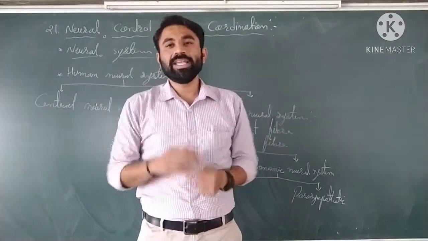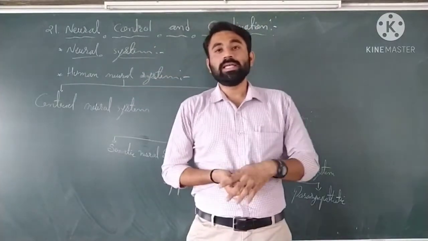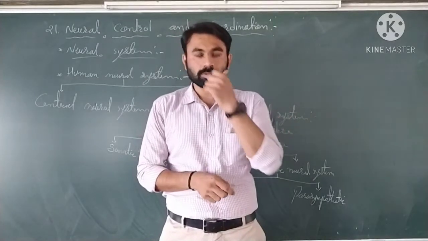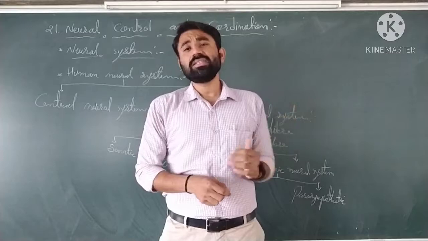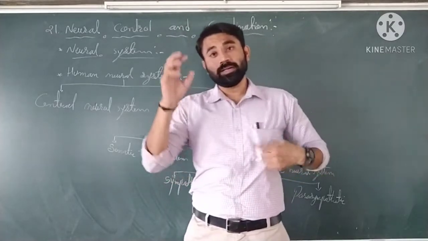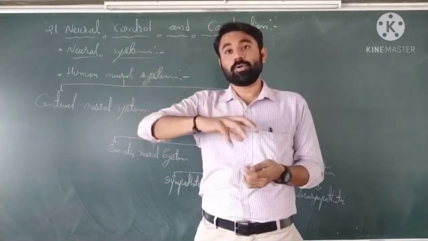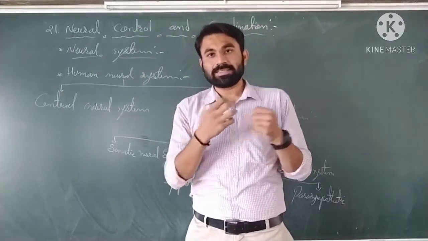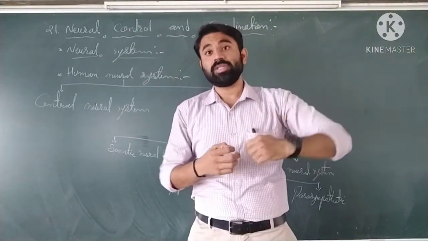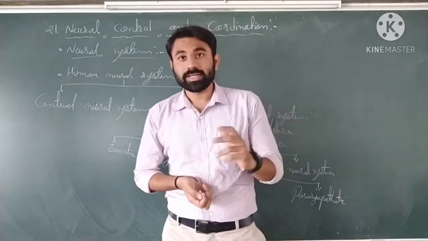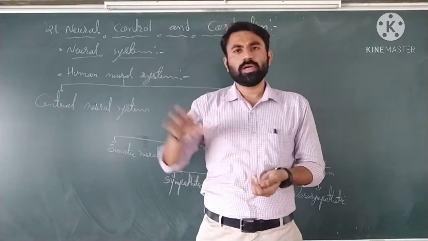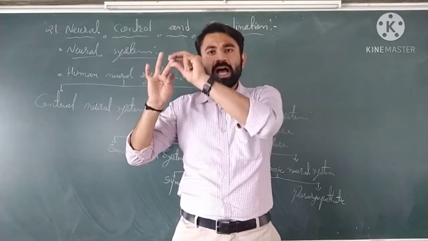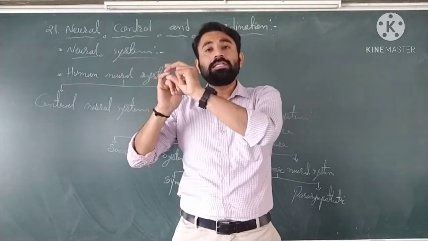So you can say the nervous system controls the whole metabolic processes, rather the whole physiological processes, and regulates them. They analyze the sense which they get from the sense organs. Okay, as you know we have 5 different sense organs: skin, nose, eye, ear and tongue.